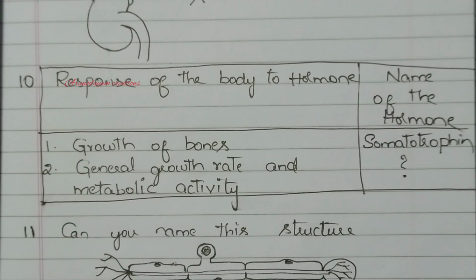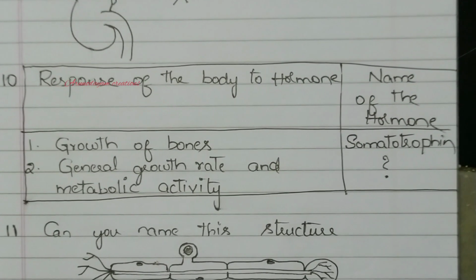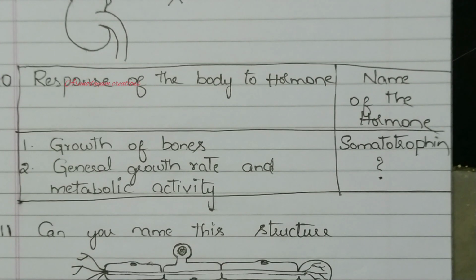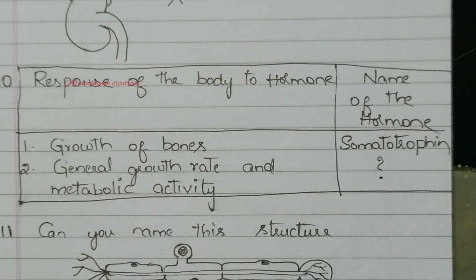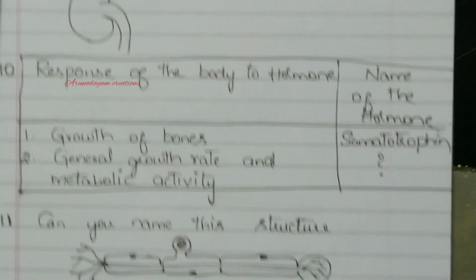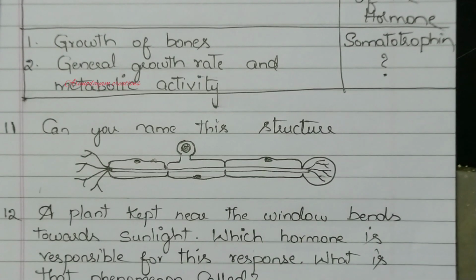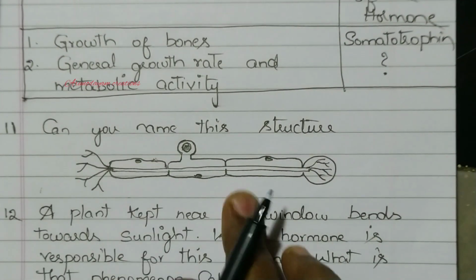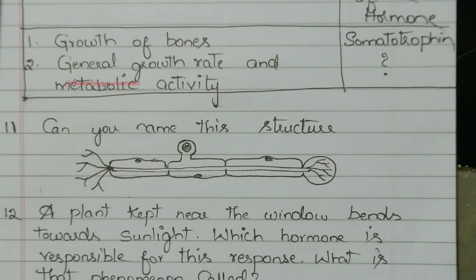Response of the body to hormone and name of the hormone. You have to fill in the table. Growth of bones is because of a hormone called somatotrophin. General growth rate and metabolic activity is due to which hormone? You have to write. Next, 11th question. Can you name this structure? You have to observe this diagram and you have to write which structure it is.